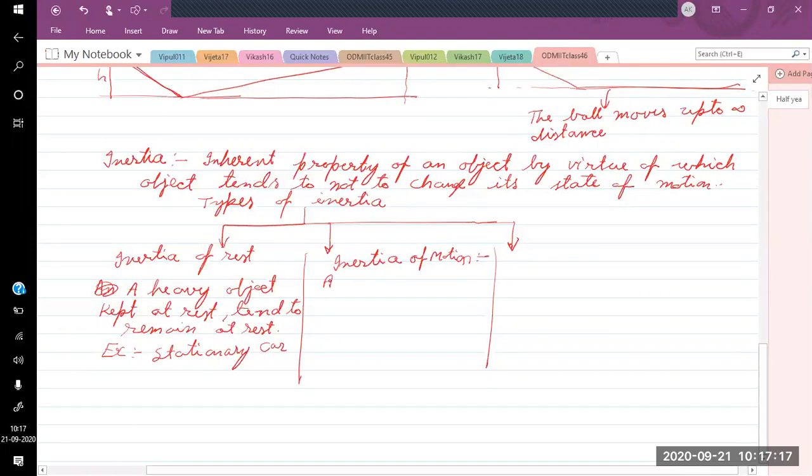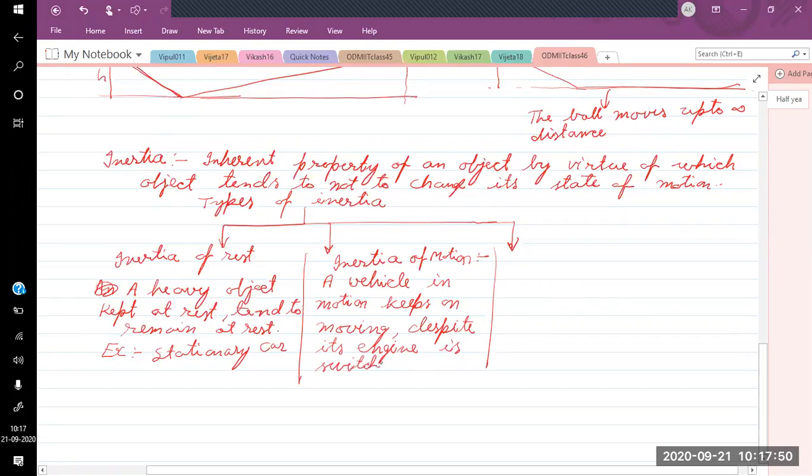So a vehicle in motion keeps on moving despite its engine being switched off, until the brake is applied.